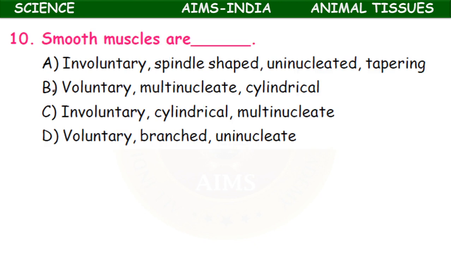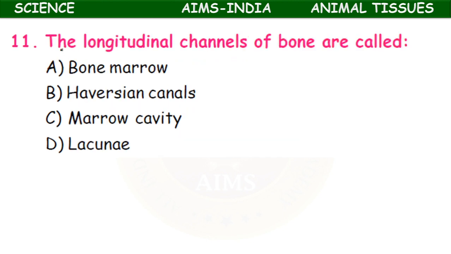Smooth muscles are: involuntary, spindle shaped, uninucleated, tapering; voluntary, multinucleate, cylindrical; involuntary, cylindrical, multinucleate; voluntary, branched, uninucleate. So these smooth muscles are involuntary, spindle shaped, uninucleated and tapering.